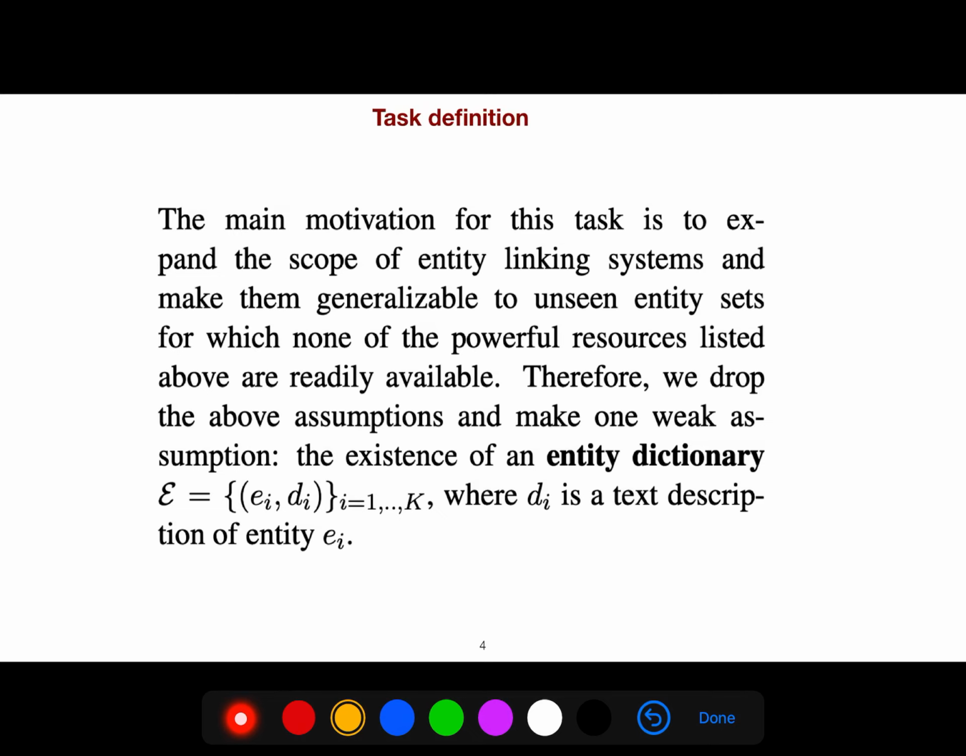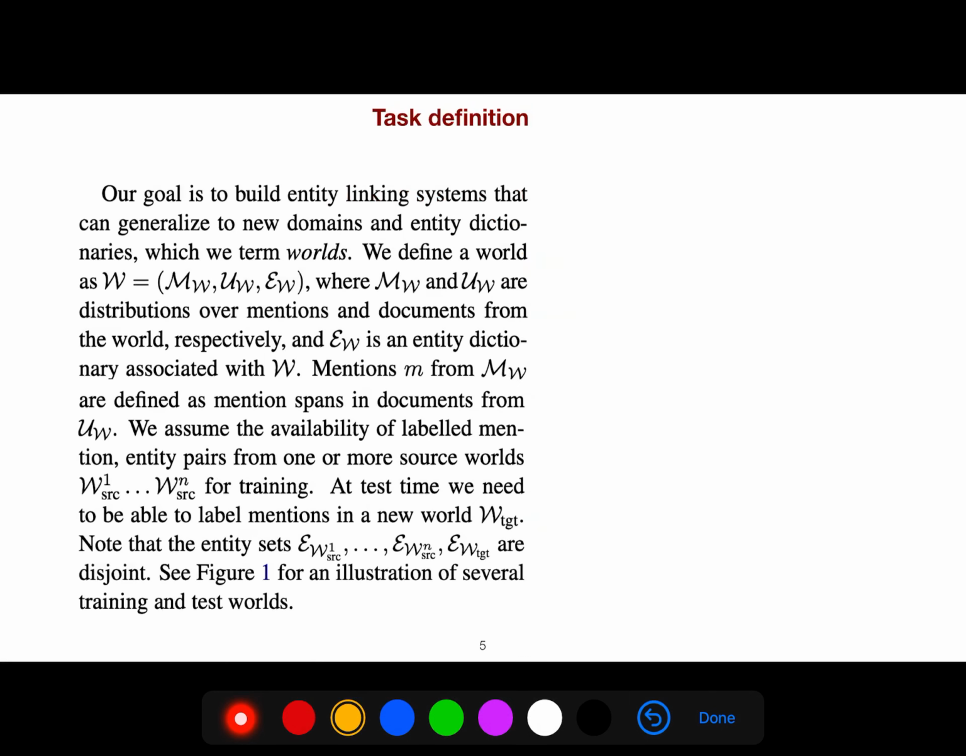The main motivation for this study is to expand the scope of entity linking and make it generalizable to unseen entity sets. The important thing in zero-shot learning is just like this. Therefore, we drop the above assumption and make one weak assumption: the existence of an entity dictionary. So we assume that we have the descriptions of entities. And our goal is to build entity linking that can generalize to new domains and entity dictionaries, which we term worlds. We define a world, mentions, and entities.